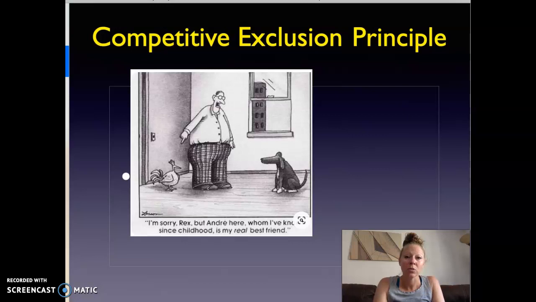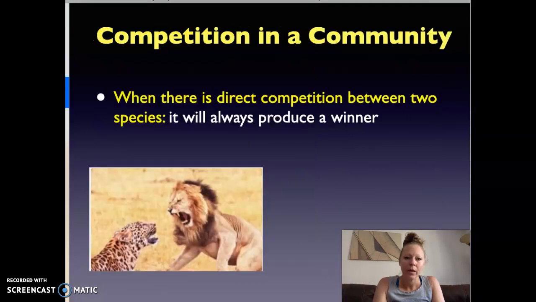And what happens when species compete? How does it turn out? Here we have competition in a community. When you have competition in the community between two different species, you're going to have a winner. One will win, one will lose. That should make sense. If two people want to eat a sandwich, one person's going to get it, the other person's not. So competition produces a winner.